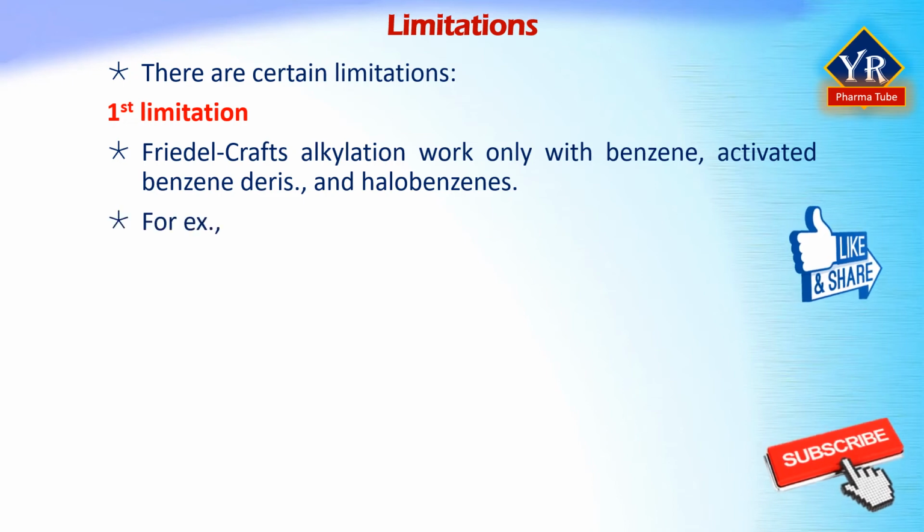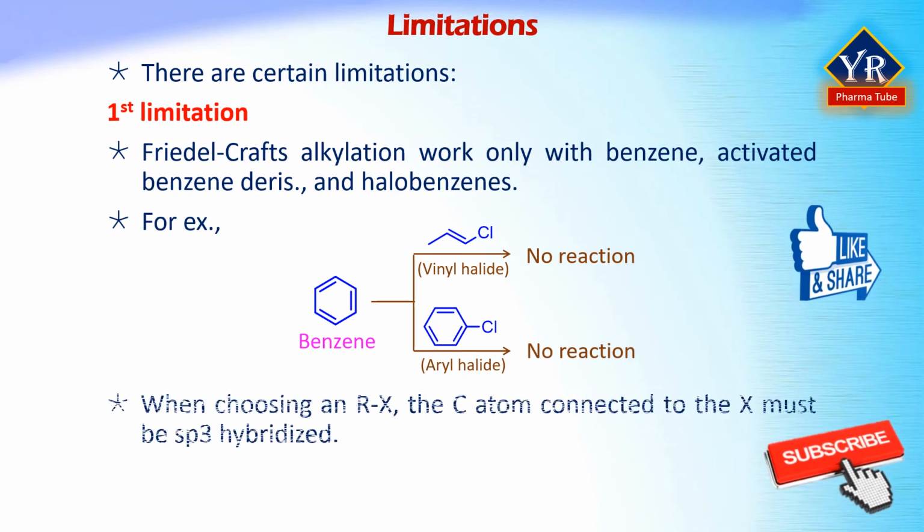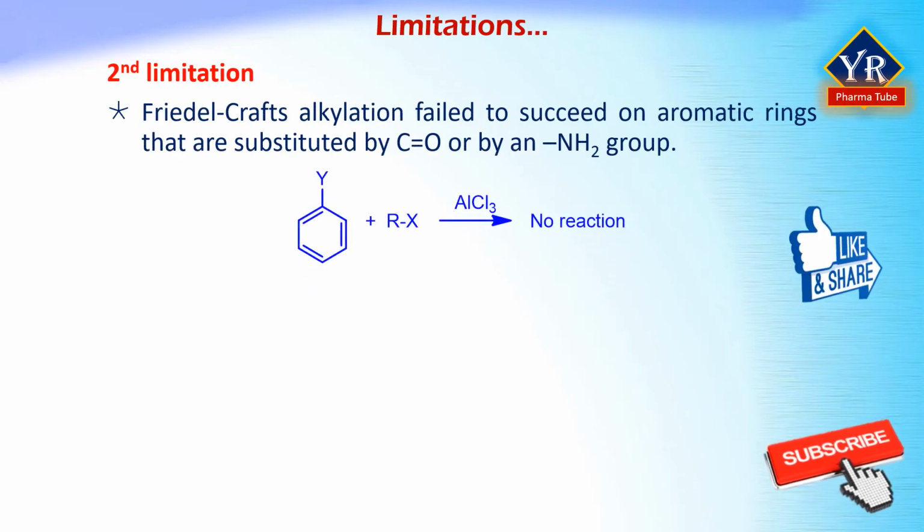For example, aryl halides and vinylic halides don't react because aryl and vinylic carbocations are too high in energy to form under Friedel-Crafts conditions. Thus, when choosing an alkyl halide, the carbon atom connected to the halogen must be sp3 hybridized. The second limitation is that Friedel-Crafts reactions don't succeed on aromatic rings that are substituted either by a strongly electron-withdrawing group such as carbonyl or by a basic amino group that can be protonated.